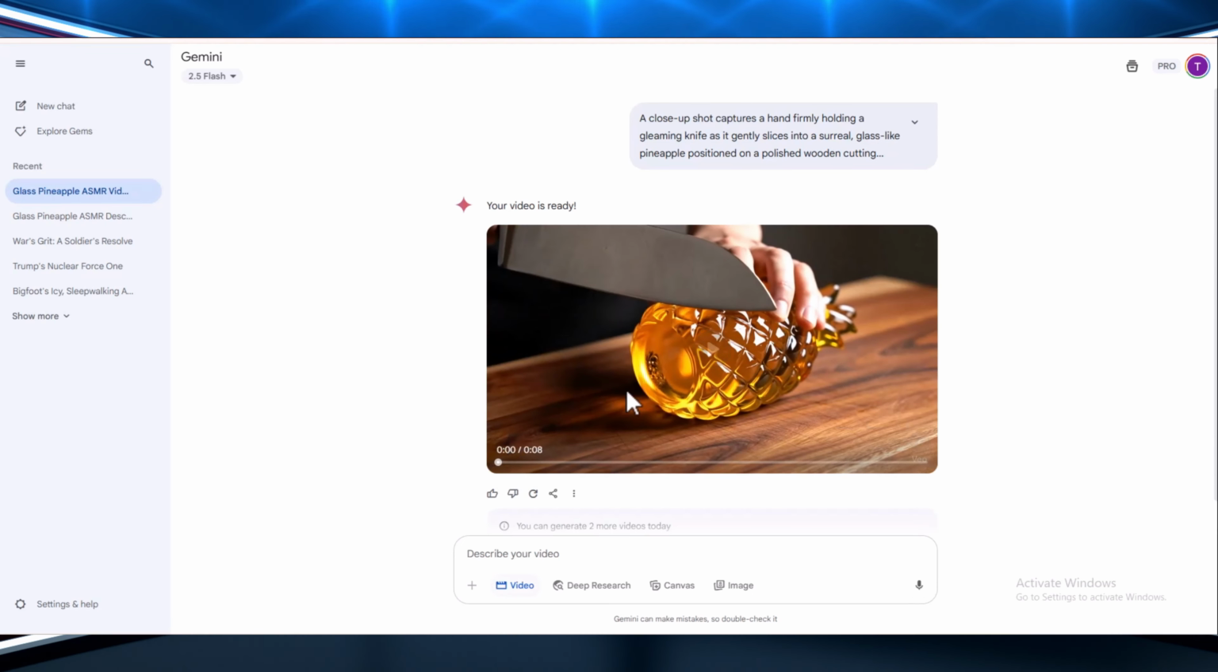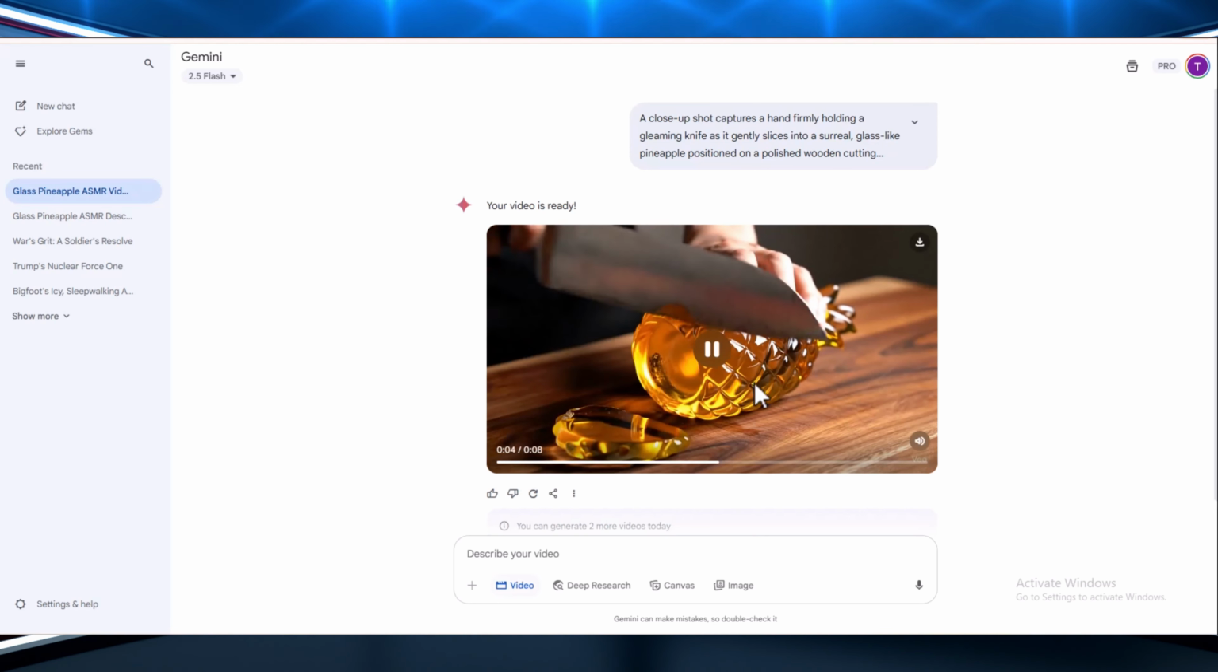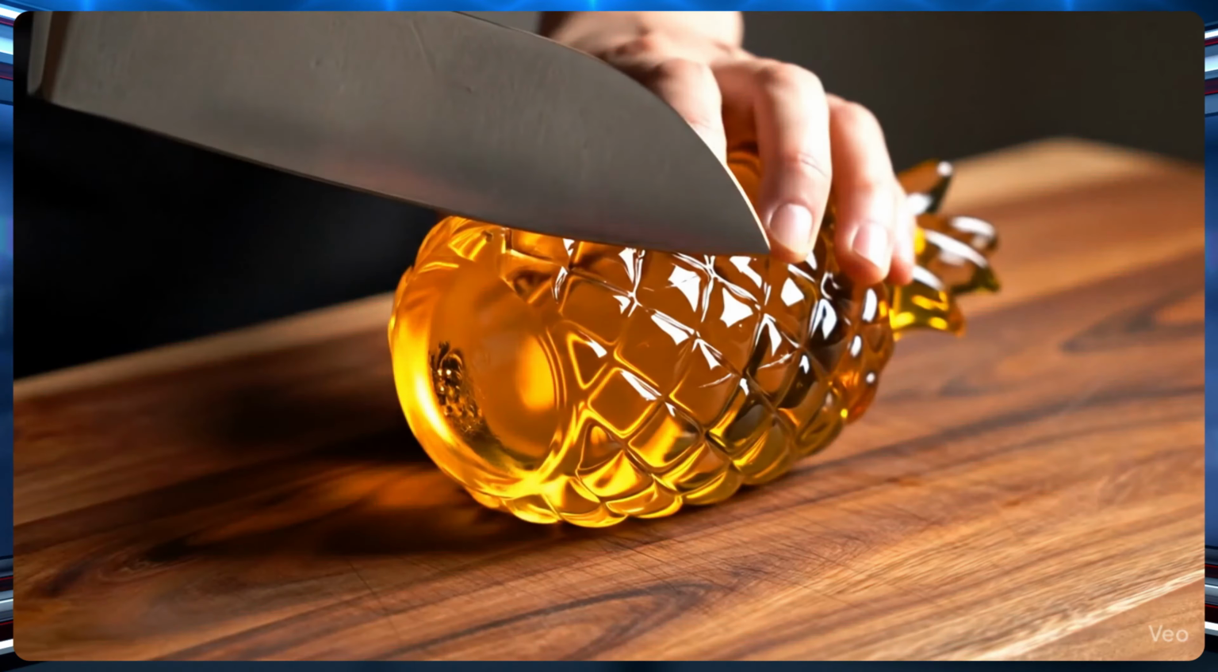As you can see, the final video turned out exactly as we envisioned. Every detail aligns perfectly with the prompts we provided, showing just how powerful and accurate this process can be when done correctly.